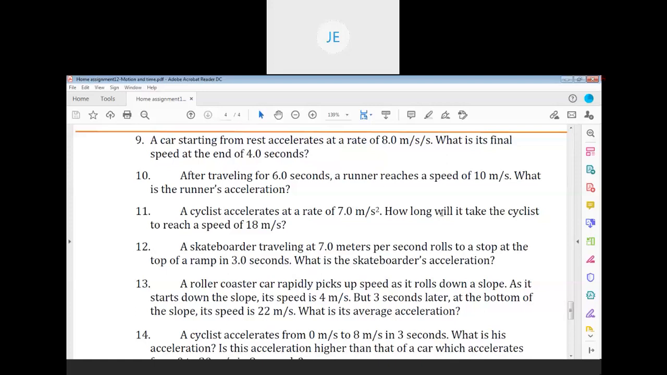Sir, Shivangi is telling to check the chat box, personal chat box. Sure. Yeah, Shivangi, you are sending the answers. Okay, fine.